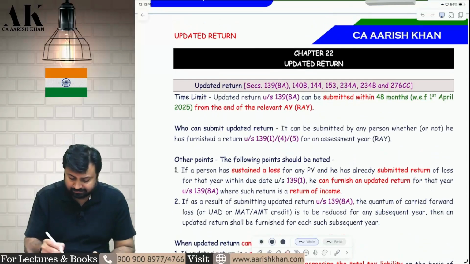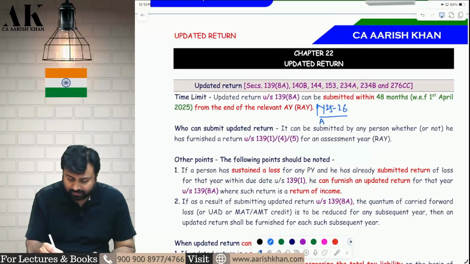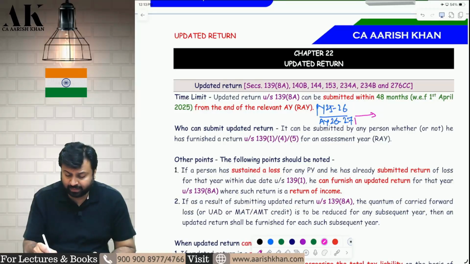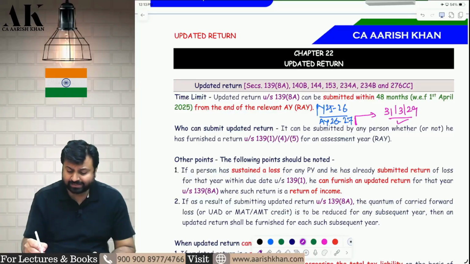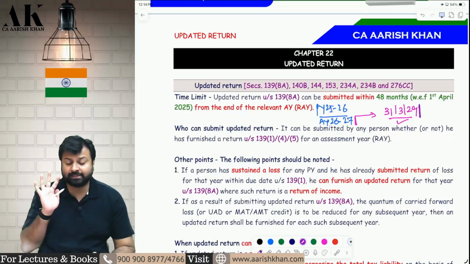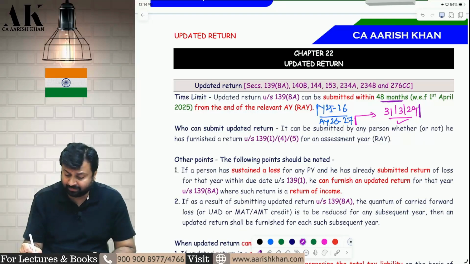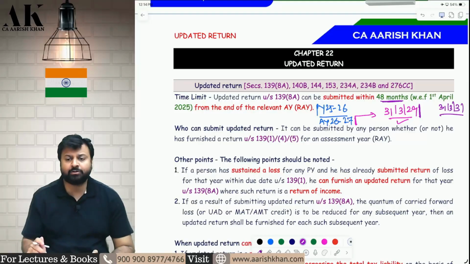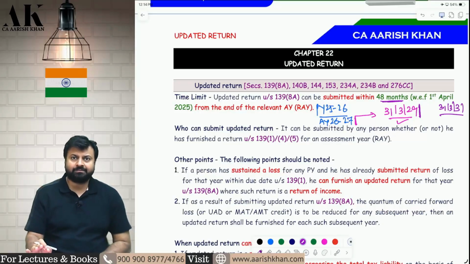It means earlier, if this is previous year 25-26, assessment year 26-27, it was allowed to file updated return till 24 months from the end of the relevant AY, that is till 31st March 2029. But now they have extended this to 48 months, that is 4 years from the end of the relevant AY. Amendment number 1. So now you can file updated return up to 48 months from the end of the relevant AY.